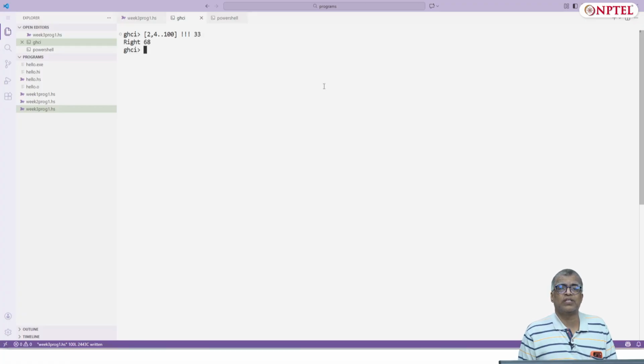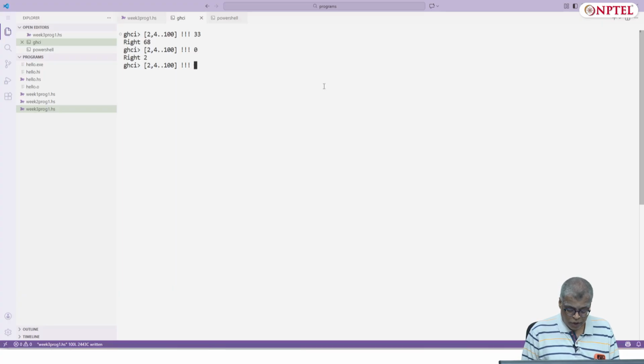Yeah, it gives Right 68 because 2, 4, 6, 8 and so on, it will go. Let's see what is the largest index possible in this. If I ask for 0, it will say Right 2. If I ask for 49, it will give me Right 100. So if I say 50, it should say index too large.